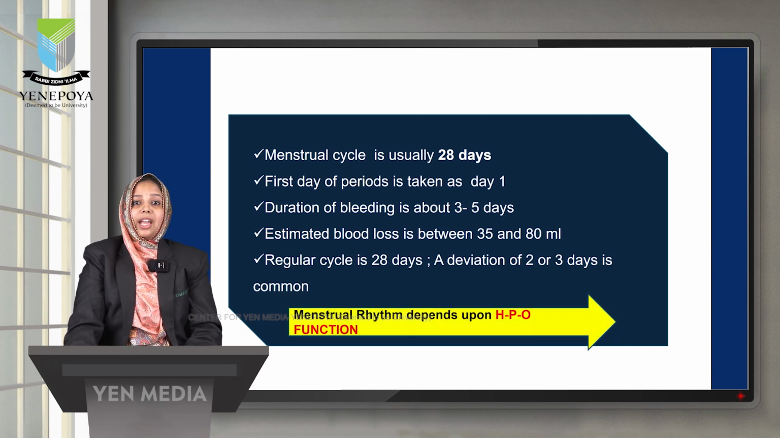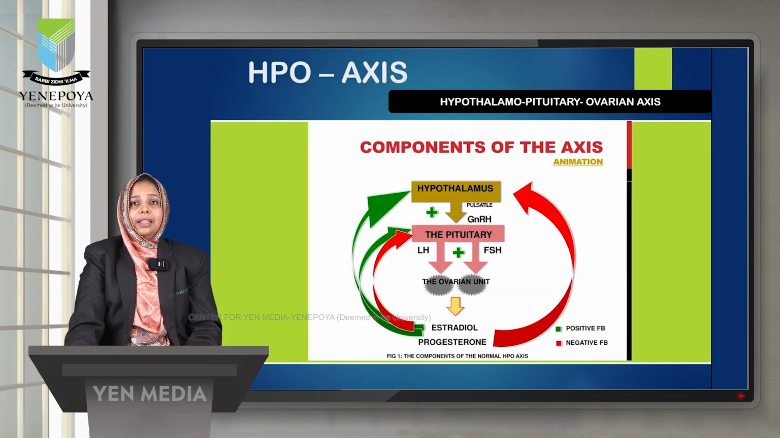And what is this HPO? That is an axis. H stands for hypothalamus, P stands for pituitary, and O stands for ovary. This is the axis which controls our menstrual cycle. It starts with the hypothalamus. The menstrual cycle all starts from the top, that is from the CNS, from the hypothalamus.